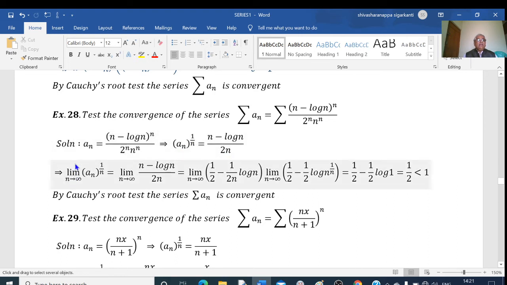Now, if I take the limit as n tends to infinity, a_n^(1/n) equals the limit as n tends to infinity of (n minus log n) divided by 2n.